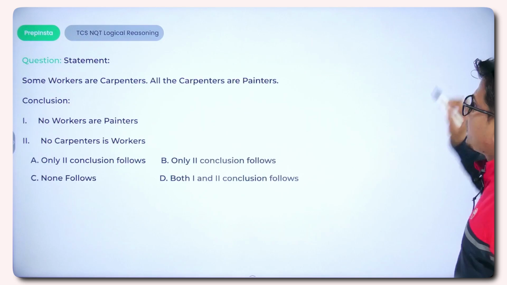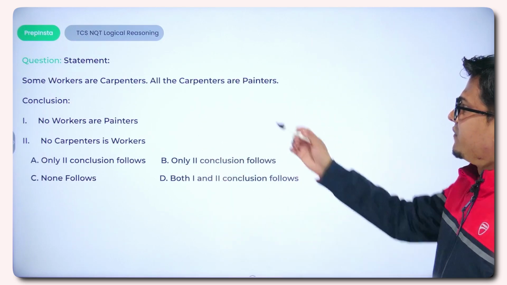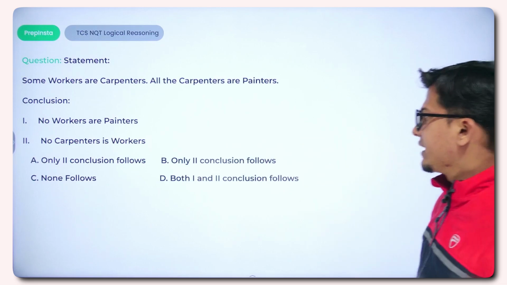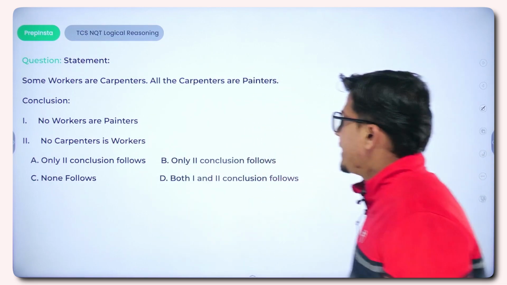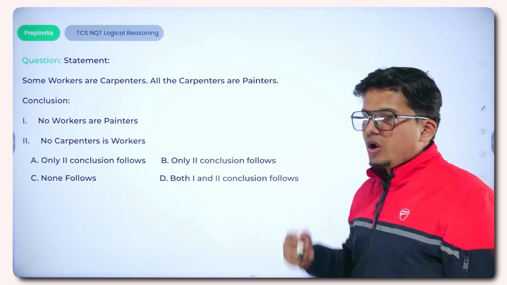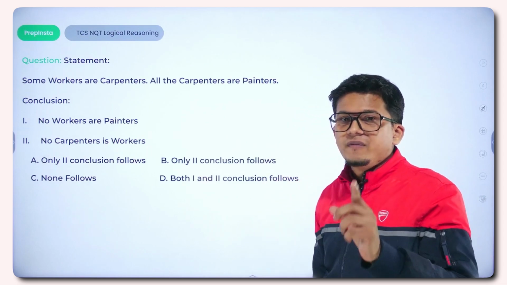Let us move to another question. Okay, it is a syllogism based question. Some workers are carpenters, all the carpenters are painters, and we are given the conclusions: no workers are painters and no carpenter is a worker. So this question belongs to the chapter of syllogism, and we are going to approach this question with the help of Venn diagrams.